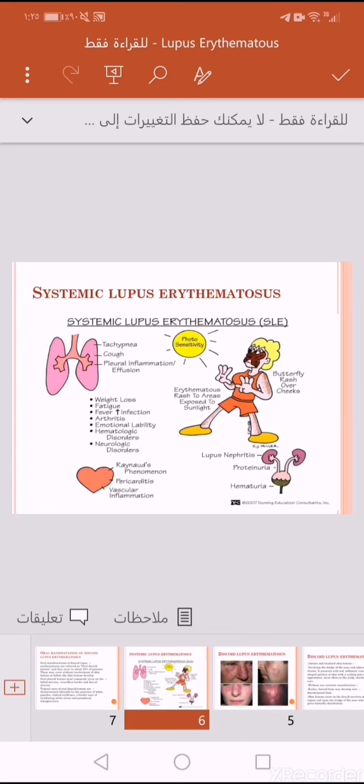While systemic lupus erythematosus has systemic features. Firstly, photosensitive skin, and kidney inflammation causes lupus nephritis. It also affects the lungs, causing tachypnea, cough, and pleural inflammation.